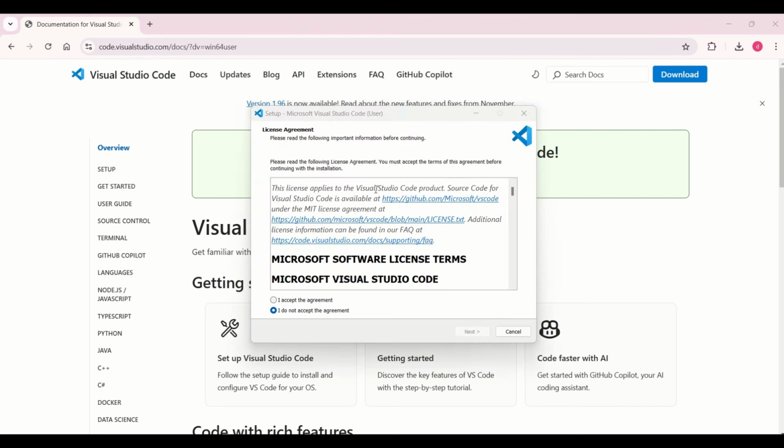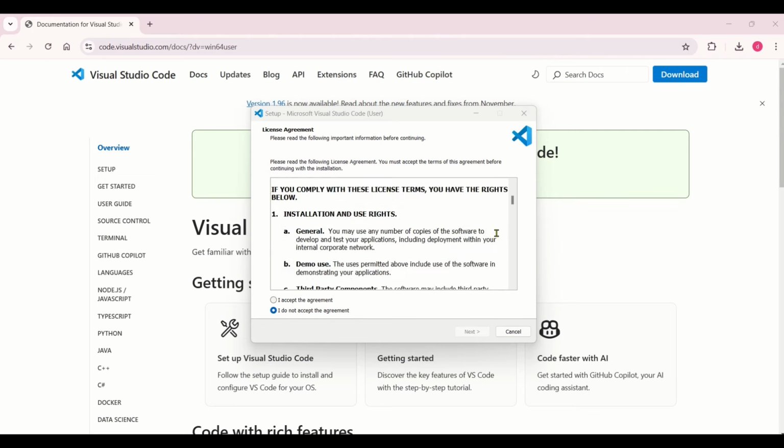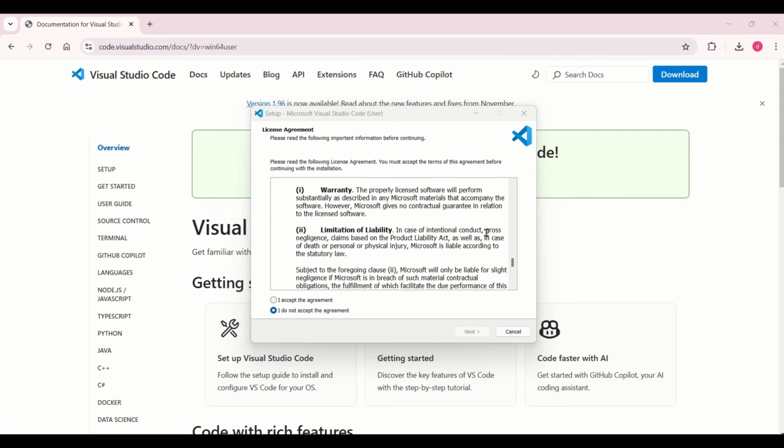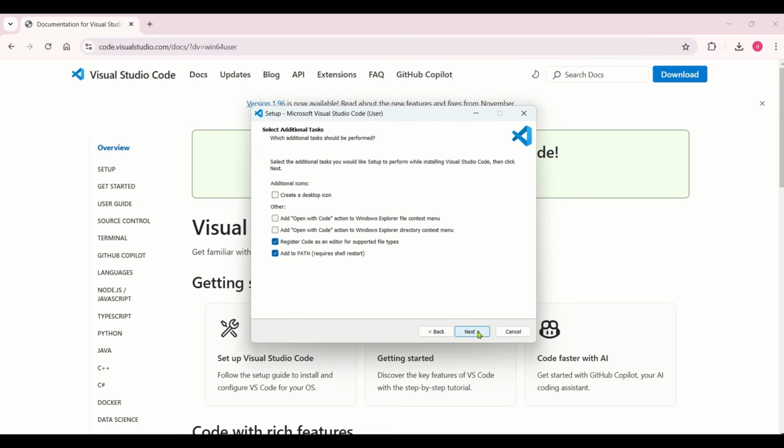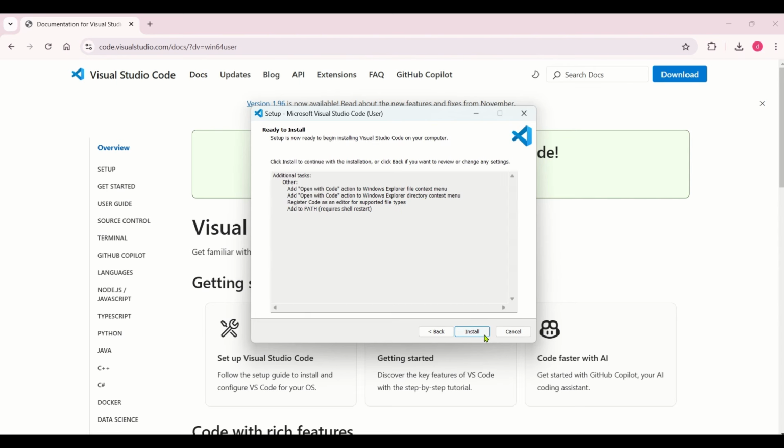So once downloaded, click on the setup, and you will see this window. So you can just scroll down till the end and just click on I accept the agreement and click on next. So this one you select these options as well, and if you want a desktop icon, you can click, else no. So click on next, and yeah, click OK. So in my system it is already installed, so I will not click install. So you can just click install, and Visual Studio will be ready.